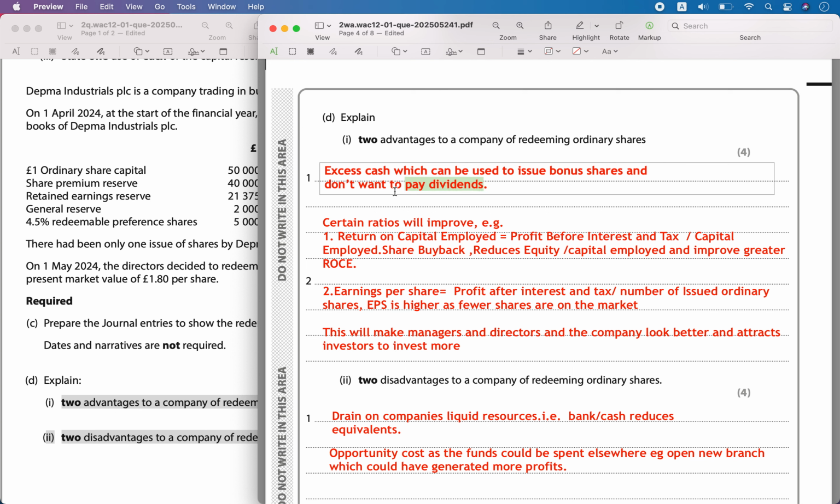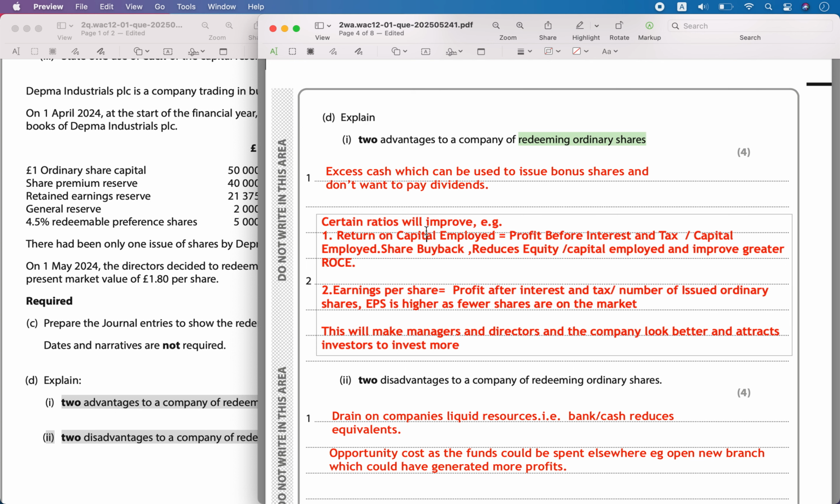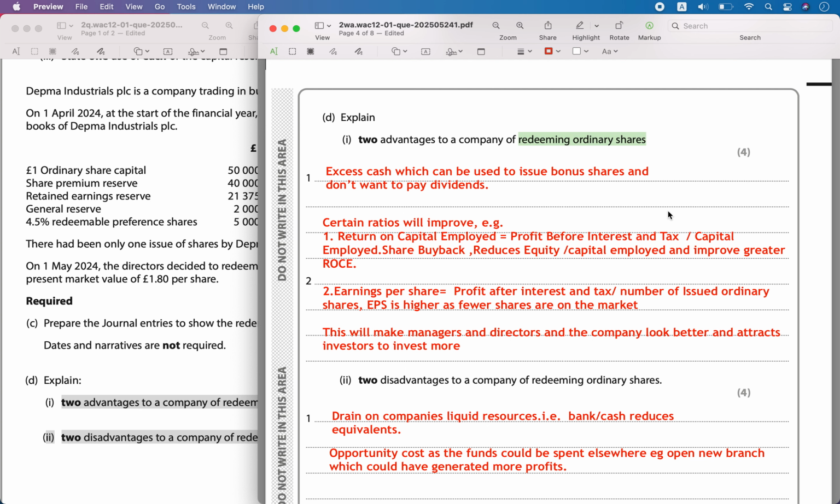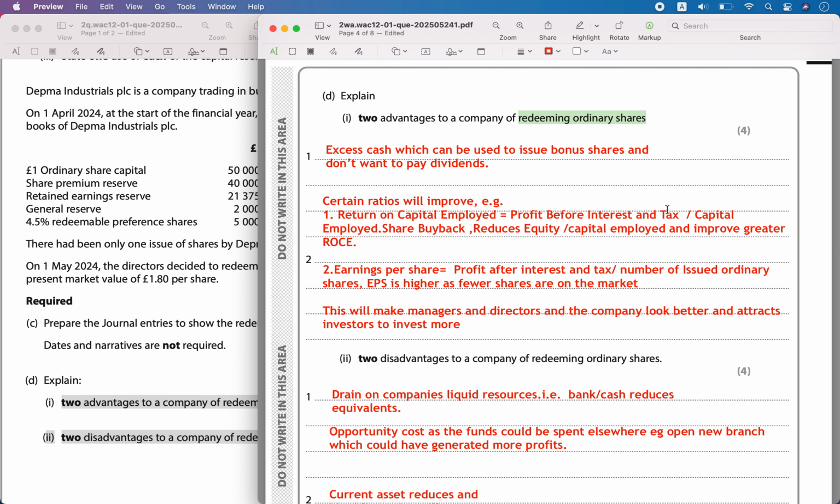So you can say one is the company doesn't want to pay dividends, probably it wants to issue bonus shares for the shareholders, so that it can attract more investors. It is one way of wooing the shareholders, so it can use this excess cash to redeem the shares. Another thing, other ratios will improve, and thereby people will come and start investing in the company. So those are the reasons why you want to redeem ordinary shares, buy back the shares.